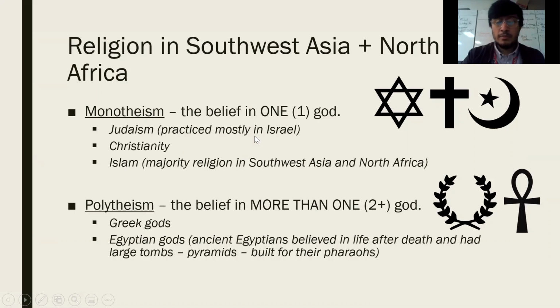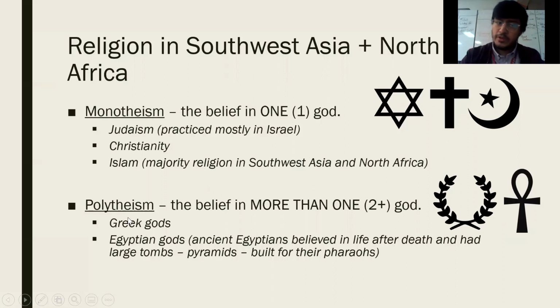Judaism is practiced mostly in Israel. Remember that's the homework that you're doing, due Friday. Then Christianity, and then Islam. Remember that Islam is the religion most people practice in Southwest Asia and North Africa. The symbol for Islam is here, and the symbol for Christianity is right here.